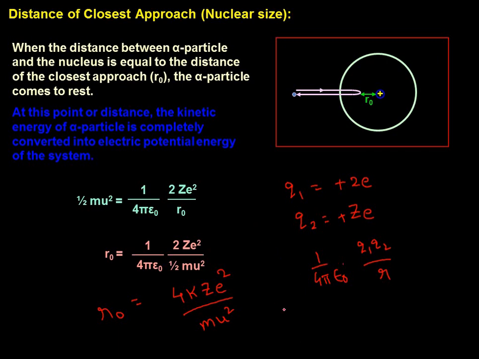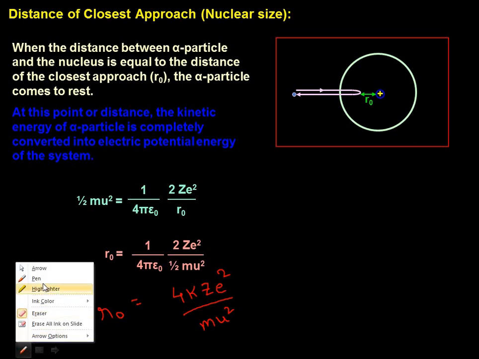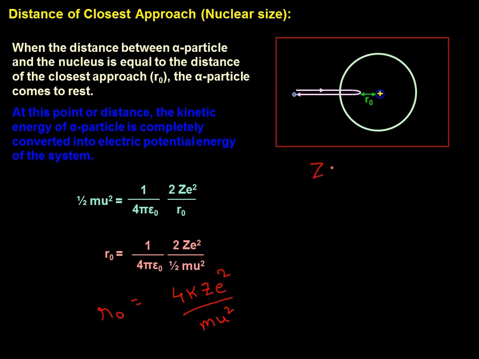So r naught we got, if I substitute z equal to 79 and all, let me erase this so that I can write down the values. If I go for the substitution of the z value as well as the remaining values, z equals 79 for gold, and for the energy we have used, K alpha, I am calling it the kinetic energy of the alpha ray particles, is around 5.5 MeV. It's a known value, because when he is actually incidenting these alpha rays, they must be known values, right?